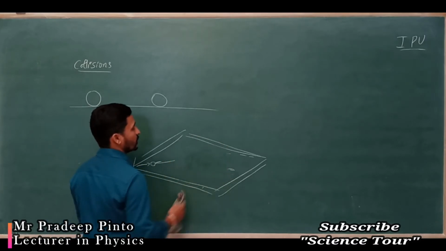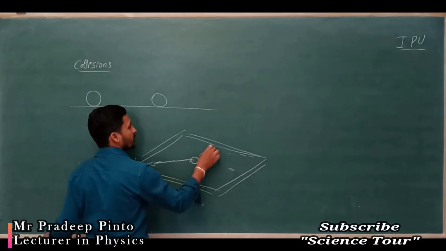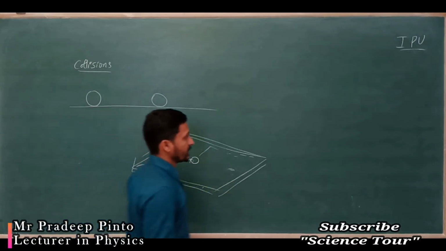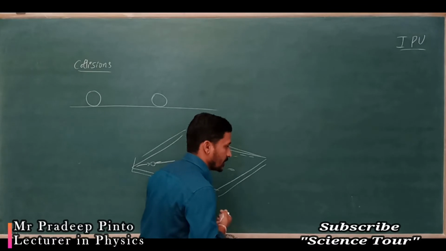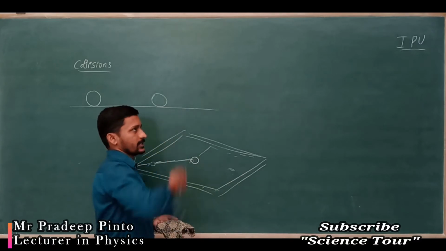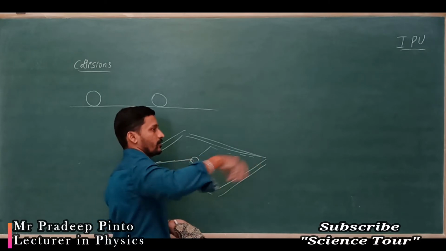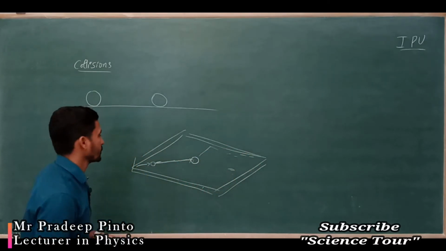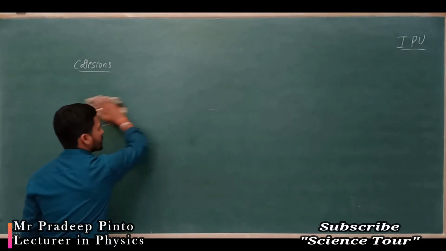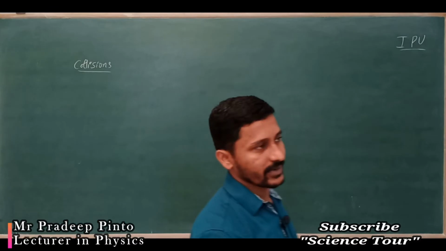Now we are going to consider only two coins. It gives energy, and it may move anywhere. It may move along the x-axis or y-axis. Here I can write the x-axis and y-axis, and there is no movement in the z-axis. But if I strike the coin, it may move along the x-axis or the y-axis, or both. So this is actually a collision in two dimensions, but we will study collisions in one dimension.